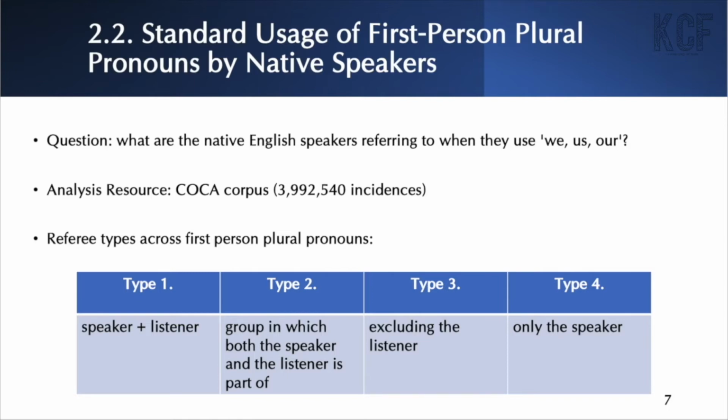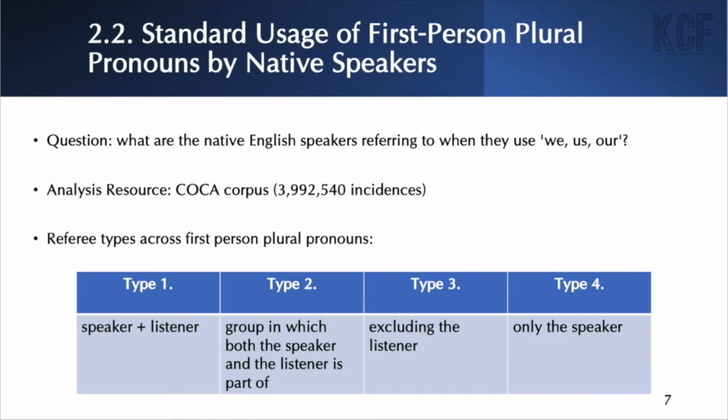The table below shows 4 different possible interpretations of the first-person plural pronoun in the sentence. So these are the different referee types across the first-person plural pronouns. Type 1 is speaker plus listener. Type 2 is group in which both the speaker and the listener is part of. Type 3 is excluding the listener. And type 4 is only the speaker.